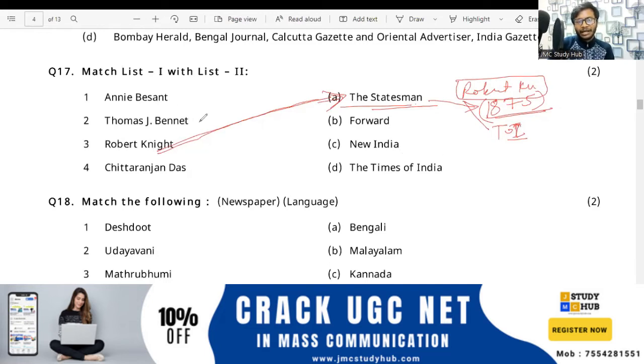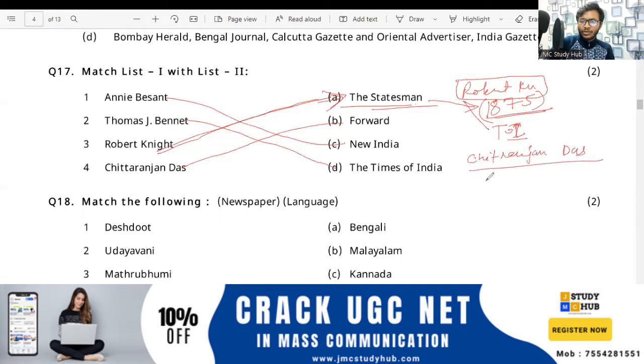Now the remaining things that we have discussed: this is Times of India, and Annie Besant's New India, and this is Chittaranjan Das's Forward. So talking about Chittaranjan Das, he is also known as Desh Bandhu. Please note it down, popularly known as Desh Bandhu. You can say the friend of the nation, in Hindi Desh Bandhu. Questions can be asked in the paper 1 also, so please note it down.